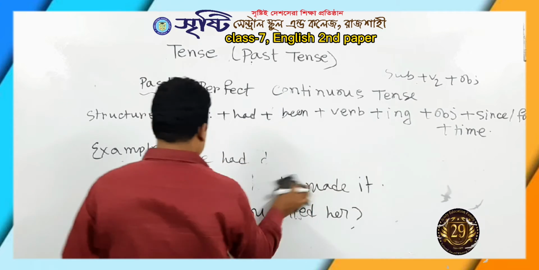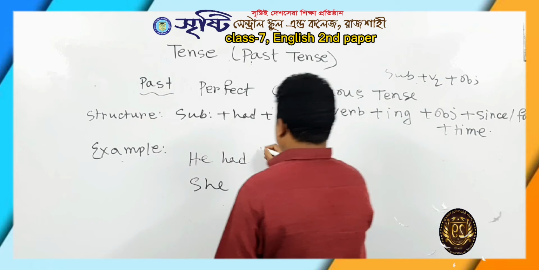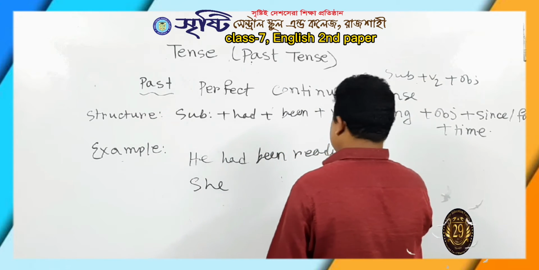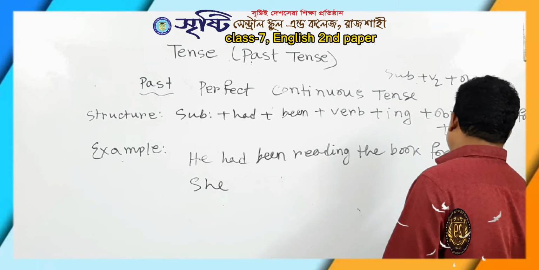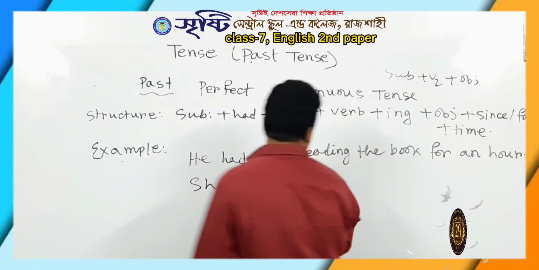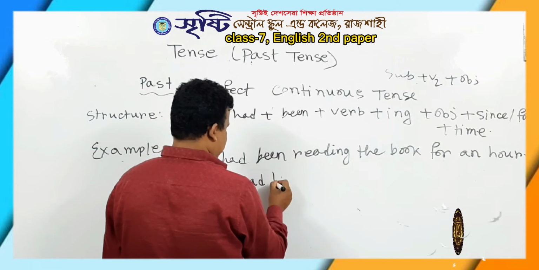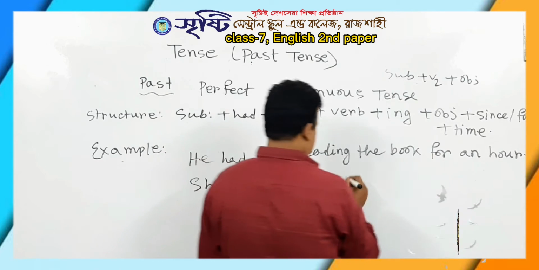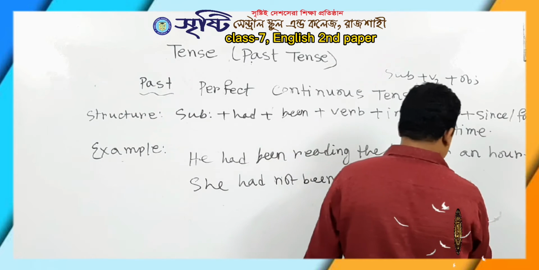Example: he had been reading the book for an hour. He had been reading the book for an hour. She had not been helping me since morning.